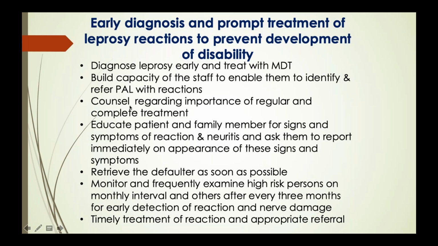counsel the patient regarding the importance of regular and complete treatment, and educate the patient and their family about signs and symptoms of reaction and neuritis, and ask them to return to you if they see these signs and symptoms. Okay. Monitor frequently, examining high risk persons at monthly intervals and others every 3 months. Okay. Timely treatment of reaction and appropriate referral is very essential.